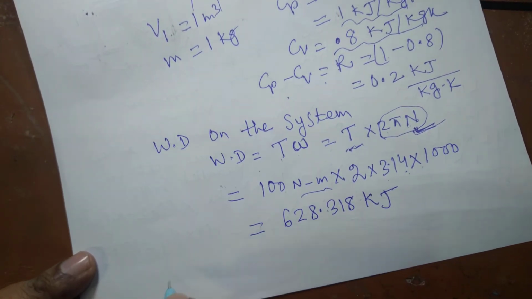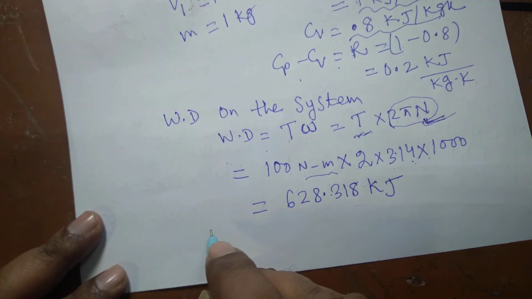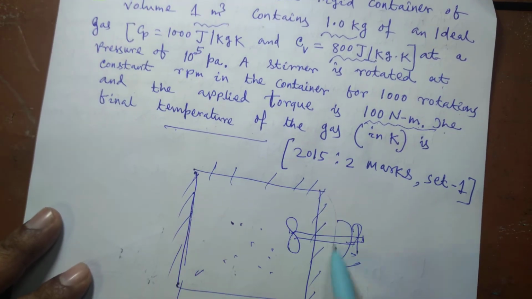So here, the first law equation for any kind of process undergone by a closed system. This is again a closed system.